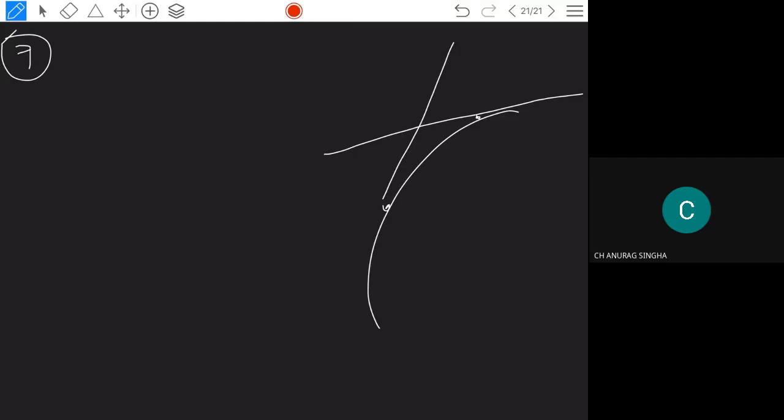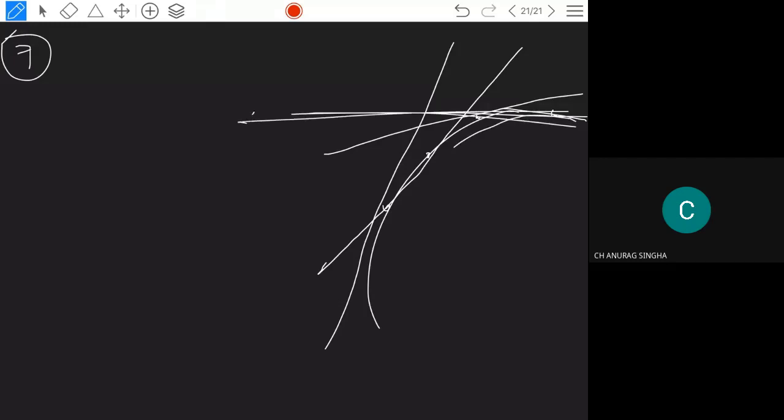Parallel to the x-axis is nothing but at what point? Suppose the curve will be like this. At this point there will be a tangent, at another point there will be a tangent like this, approximately. Different points have different tangents. Now the question is asking to find the points at which the tangent to this curve is parallel to the x-axis.